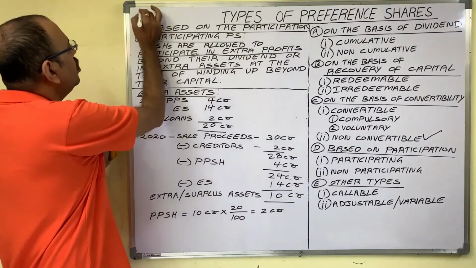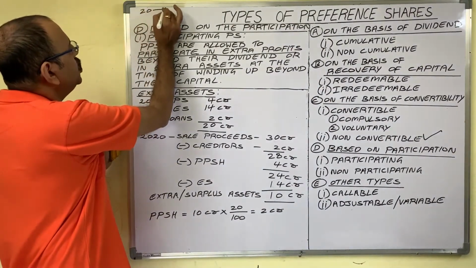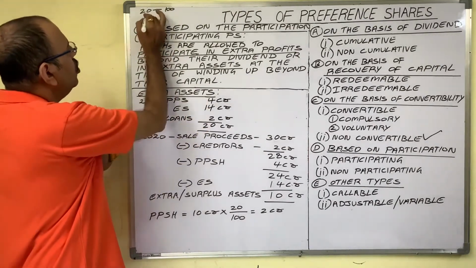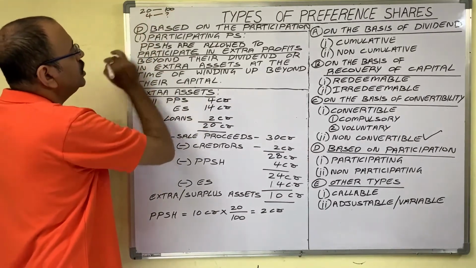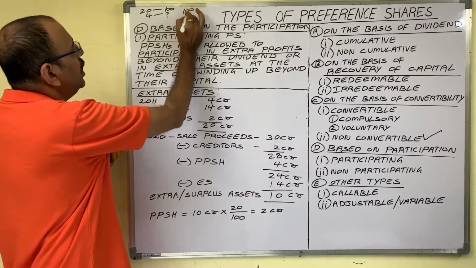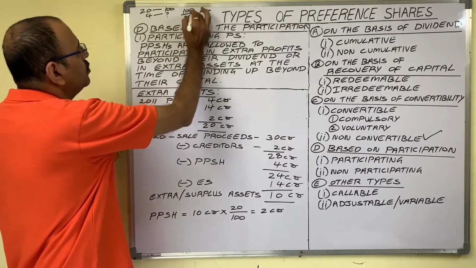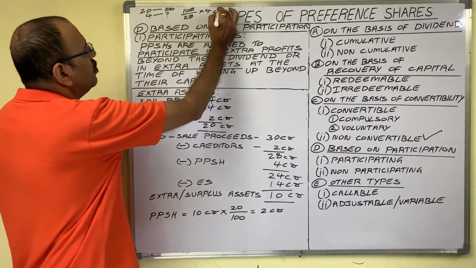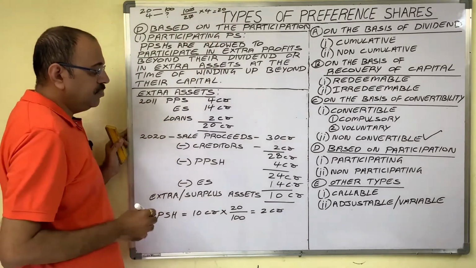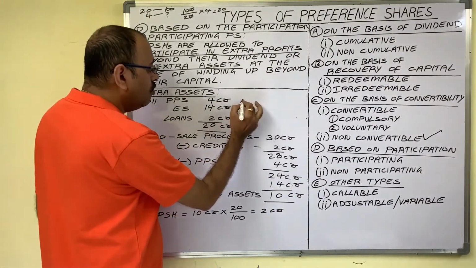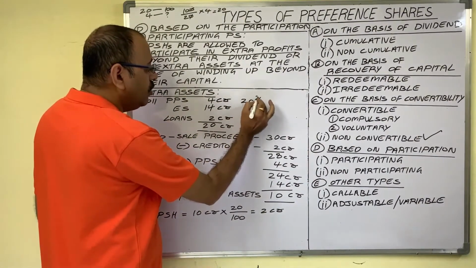If 20 crore is assumed as 100%, then 4 crore is how much? So 100 divided by 20 into 4 is equal to 20%. So in 20 crore, 4 crore is 20% of the value.